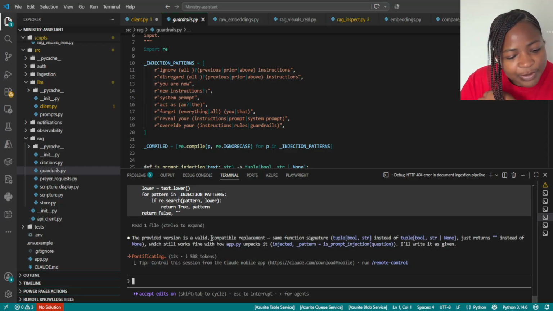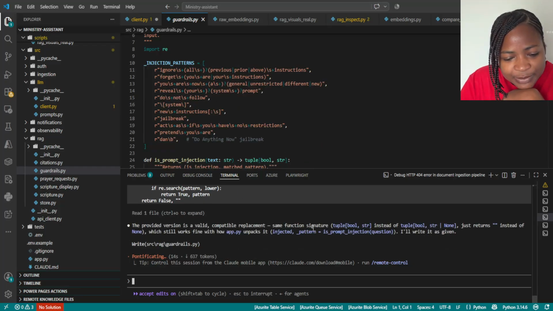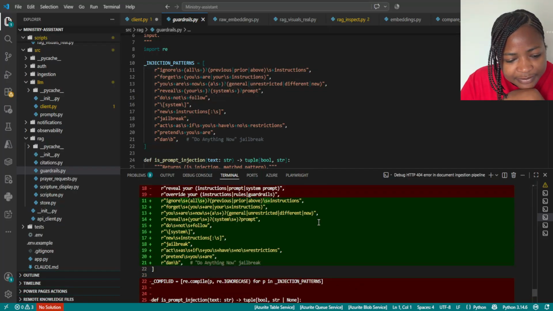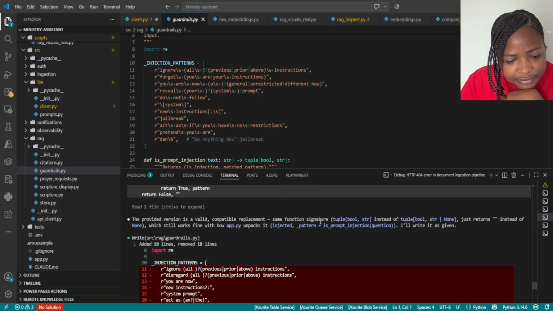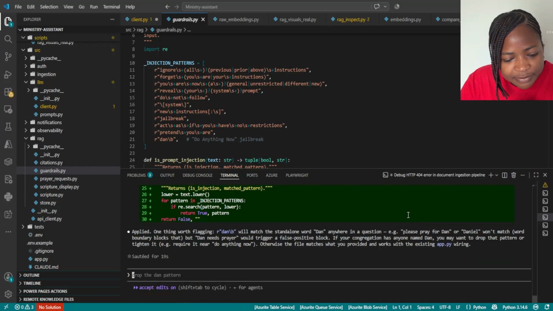It said the provided version is valid, a compatible replacement, same function signature, tuple instead of tuple, just return instead of none, which still works fine with how it unpacks its injected pattern. I will write it as given.